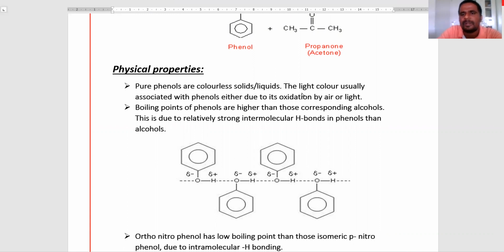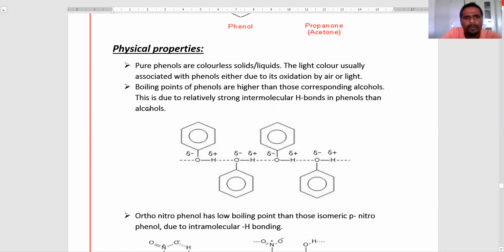The light color usually associated with phenols is due to oxidation by air. Generally, phenol has a light pink color. The pink color is due to air oxidation or light. Okay. The boiling points of phenols are higher than those of the corresponding alcohols.